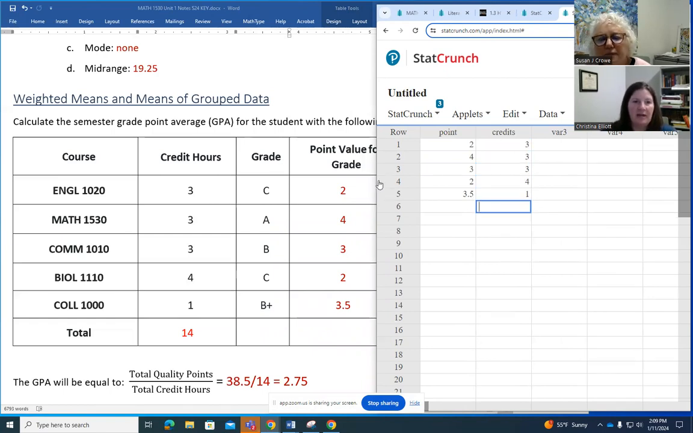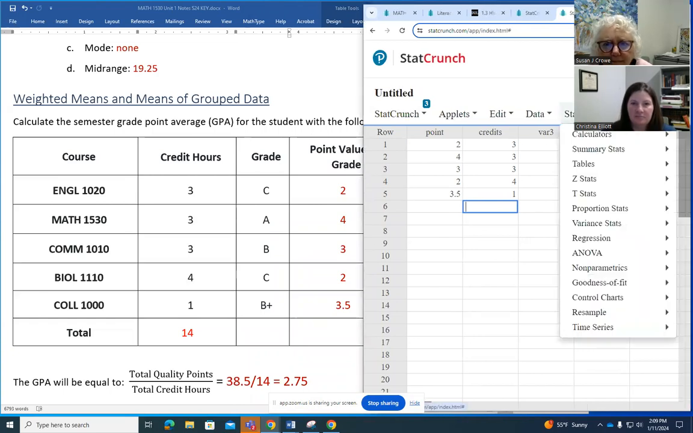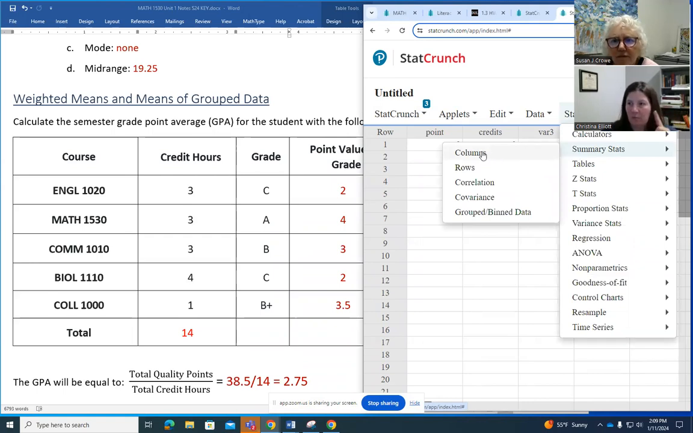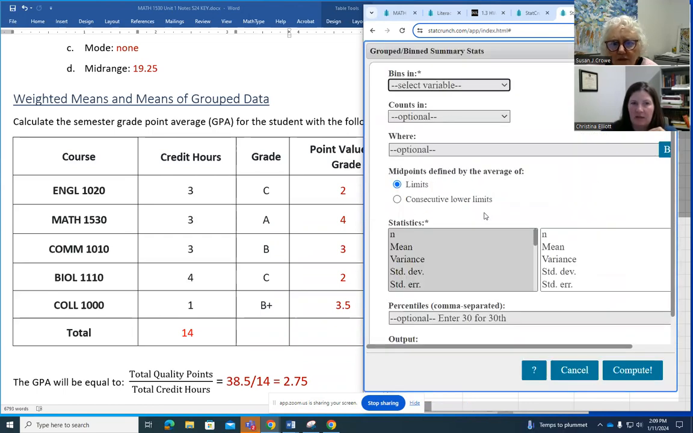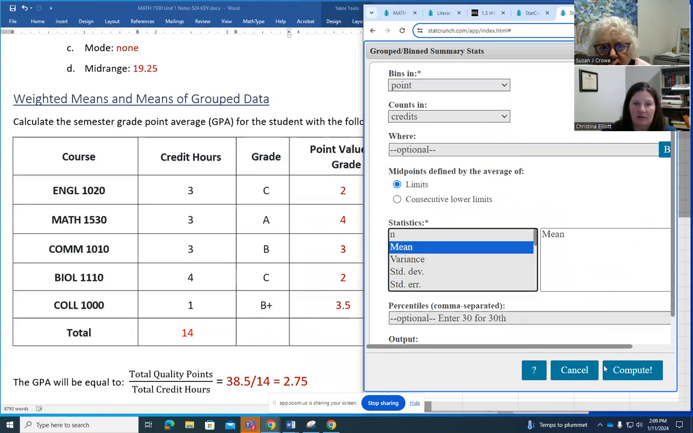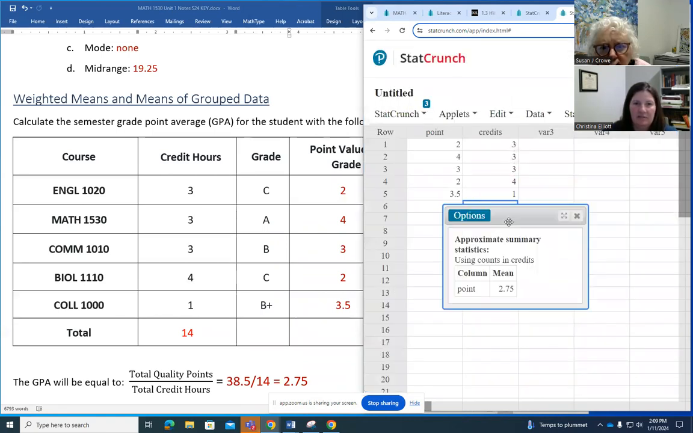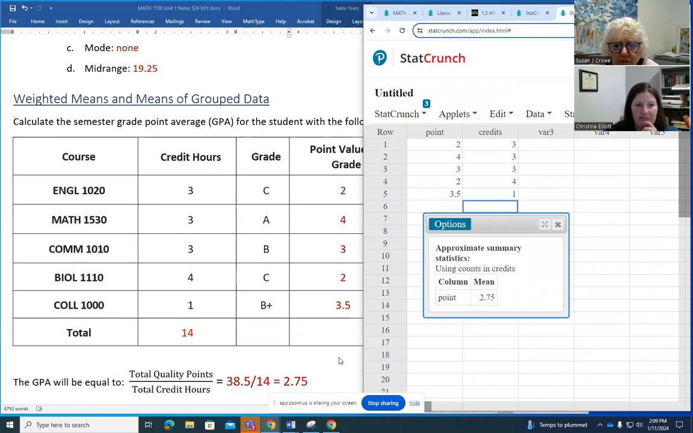So now I can still go to summary stats, but instead of going to columns, because I have 2 columns of data and that columns option is just for 1 column, I'm going to go down to grouped or binned data. My bins are my point values, and the counts are the credits, because that's how many times that point value is counting. And then I can get the mean there. And you can see I get the same thing, 2.75, that I got calculating it by hand.